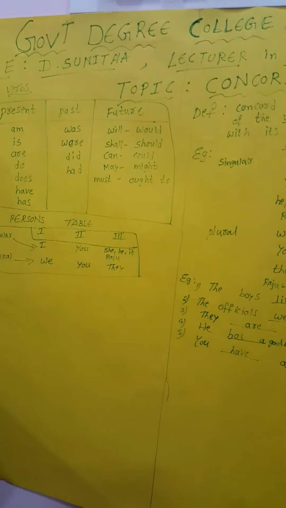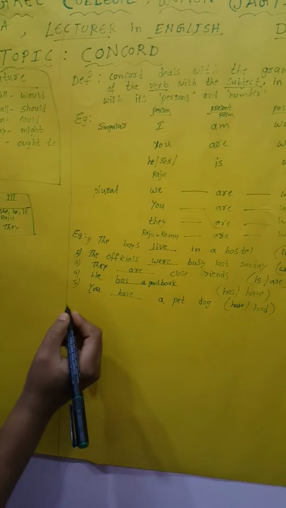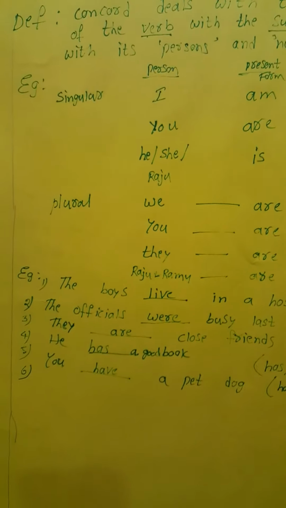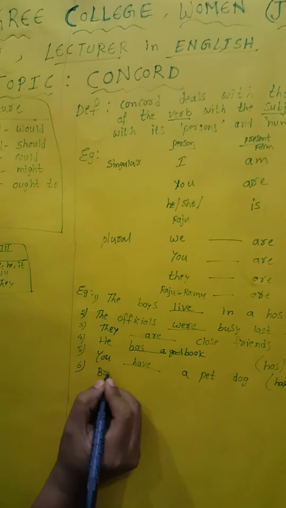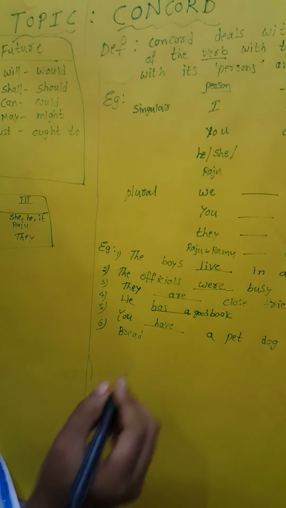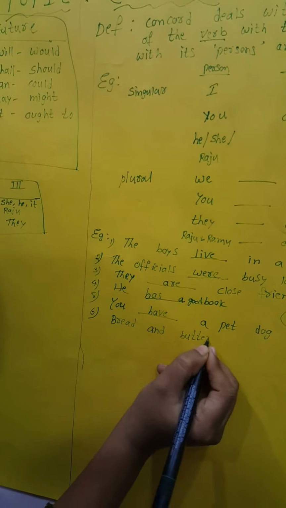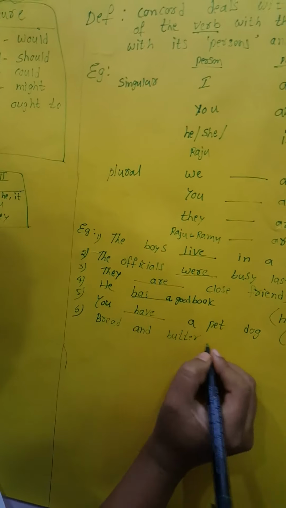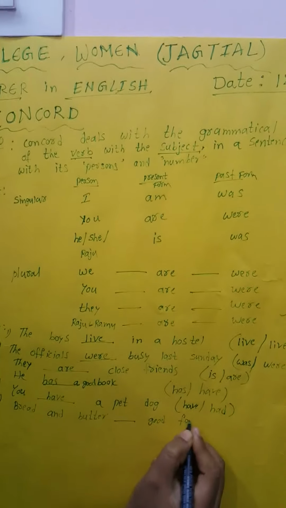And some more examples are given here, and you can see and understand what the correct verb is for each sentence. Bread and butter dash good for health.